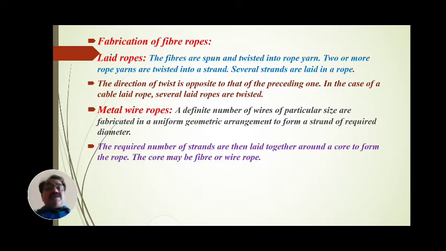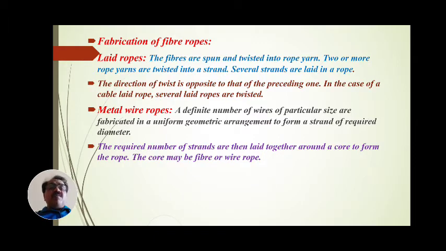Metal wire ropes: a definite number of wires of a particular size are fabricated in a uniform geometric arrangement to form a strand of required diameter.